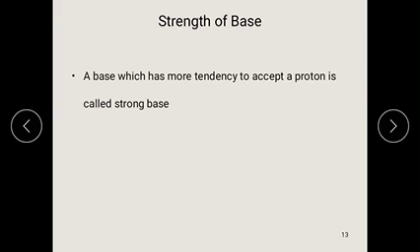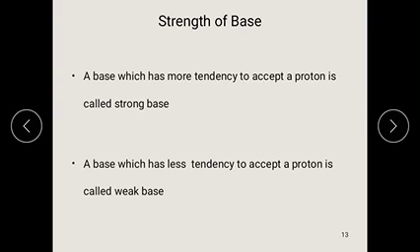The substance which has less tendency to accept a proton is called a weak base.